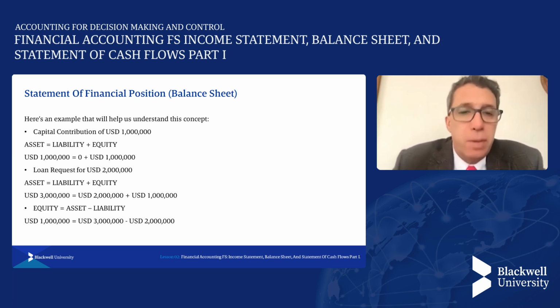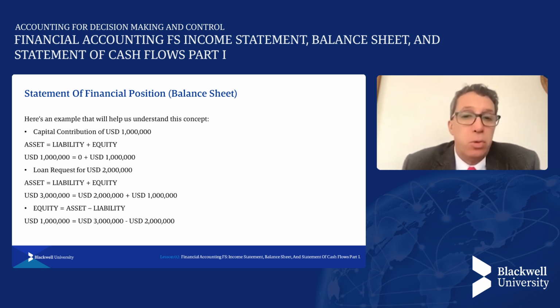Now, what happens if, based on the previous information, a loan of $2 million is requested? Well, here we will have to consider that two things will happen. On one hand, on the liability side, a liability of $2 million now appears, which adds to the previous equity of $1 million, and therefore the other counterpart is that the asset also increases or grows to $3 million. Let's assume that this loan is also in cash, so now we would have an asset, cash, or money in an investment account, of $3 million. This must equal the liability of $2 million and the equity of $1 million.